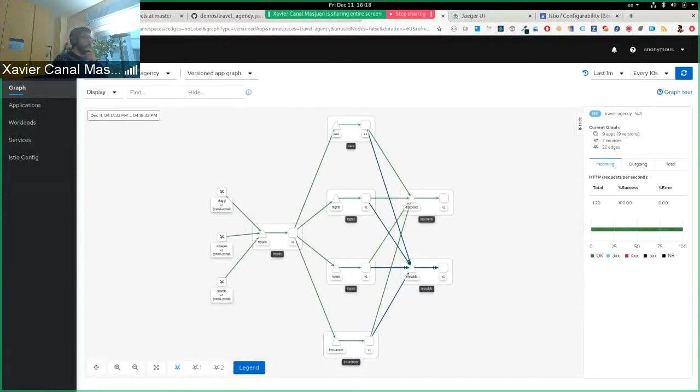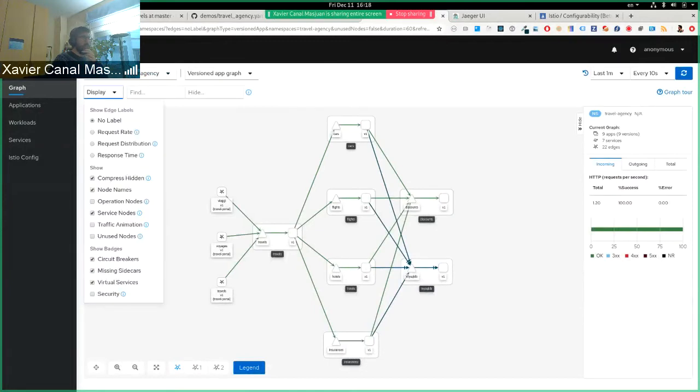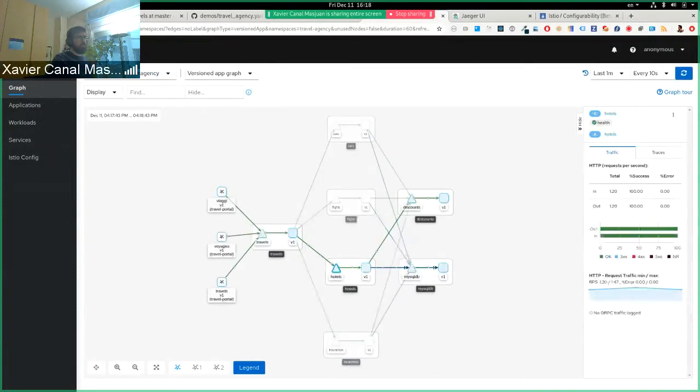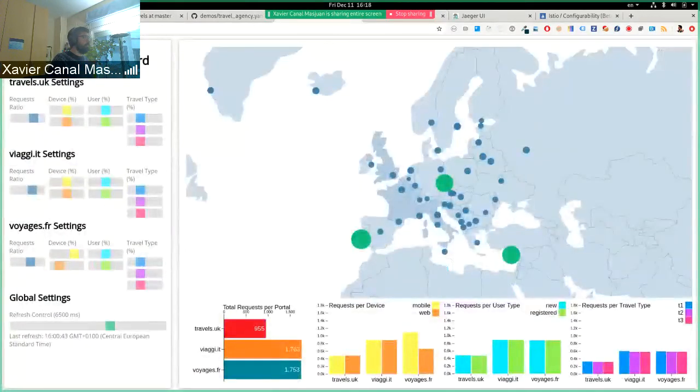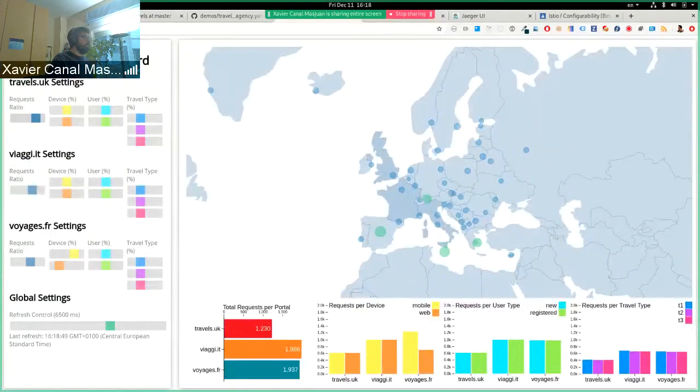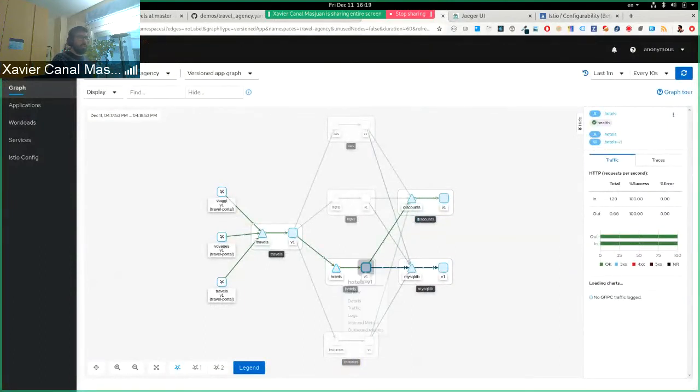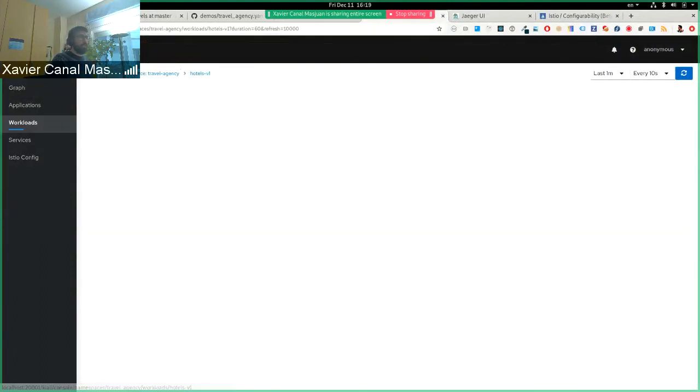Let's see the traffic animation. It looks like the hotels is receiving some traffic. I'm going to increase the traffic a little bit to speed up some traces, and let's see if we can see the new tags in the traces.